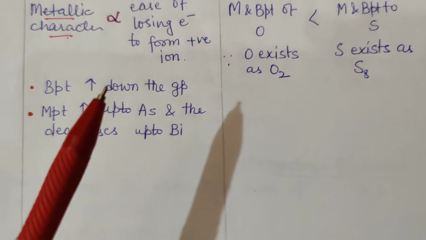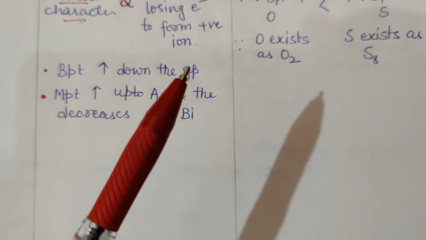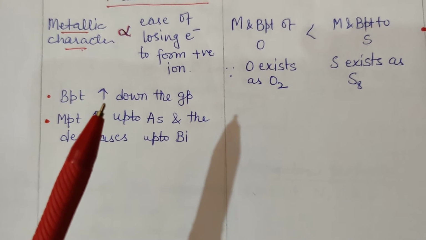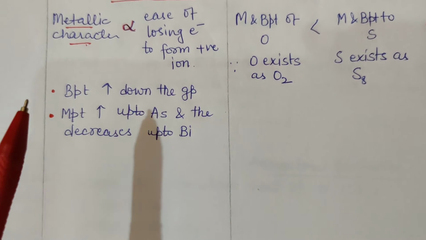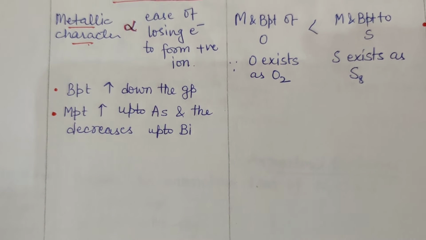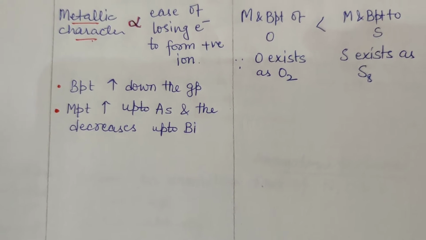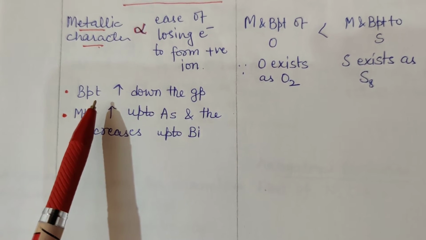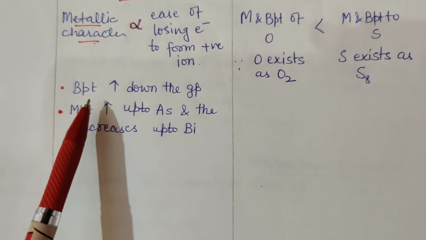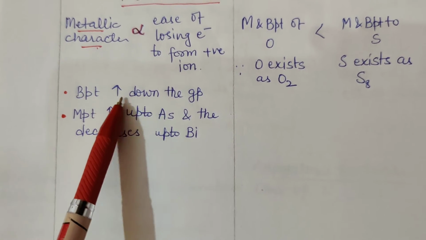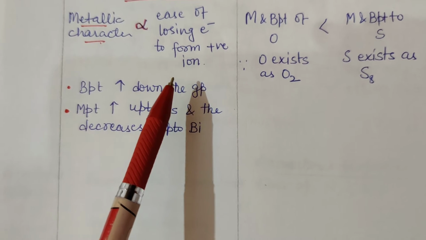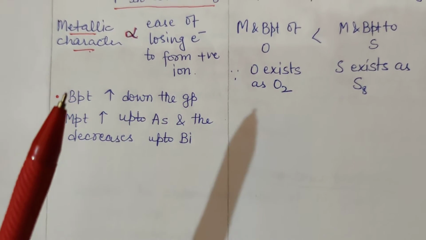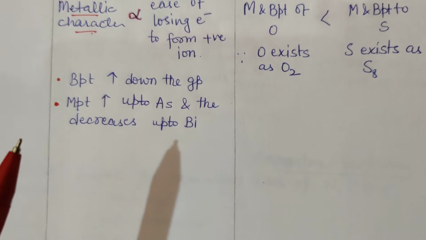Boiling point. Boiling point increases down the group since boiling point is directly proportional to magnitude of intermolecular forces of attraction. So, as we move down the group, the molecules become larger in size. So, they have stronger intermolecular forces of attraction, and therefore the boiling point increases down the group. Why? Due to increase in size of molecules and thus increase in magnitude of intermolecular forces of attraction.